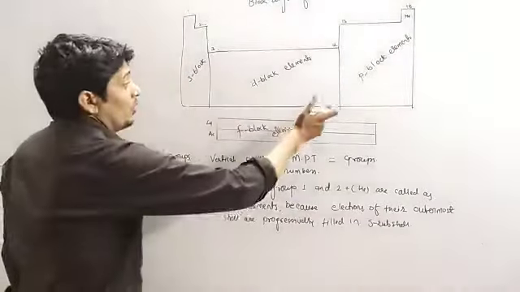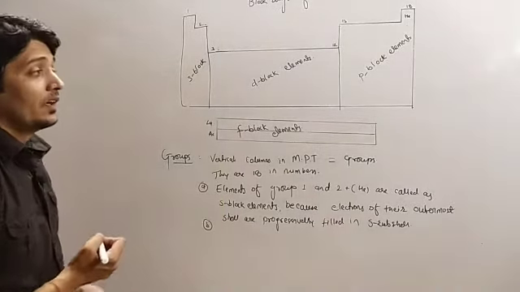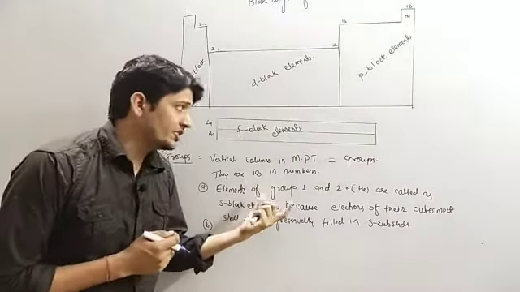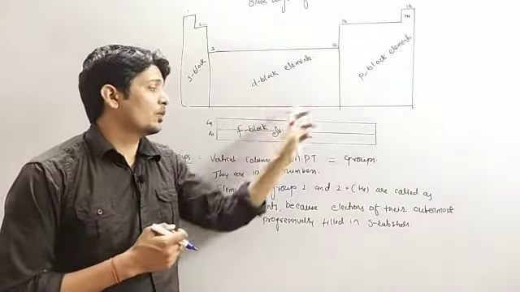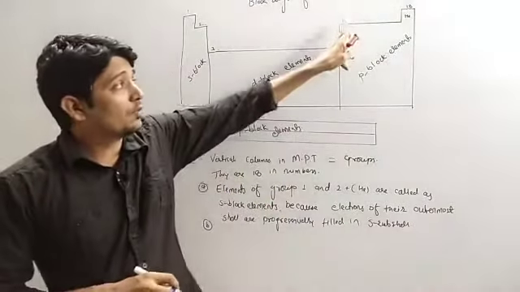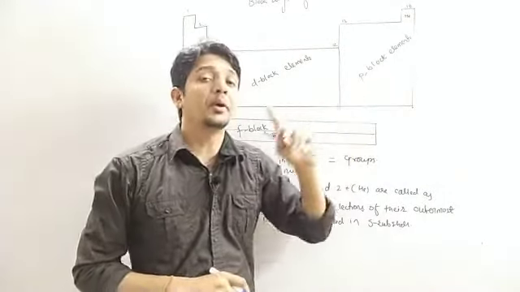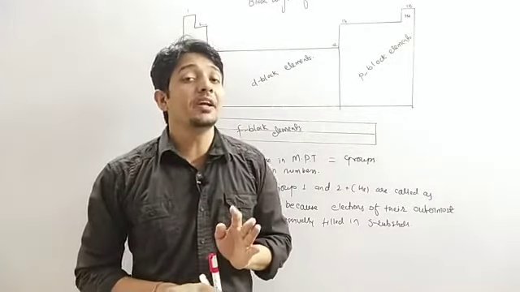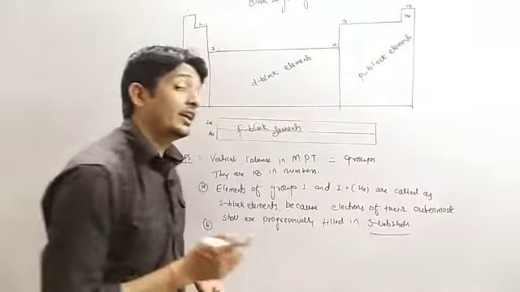Now about p block elements, the next point B. So this is the basis on which you have to write the definitions for the d block, p block and f block. I am just explaining you, okay. The elements of group 13 to 18 are called p block elements, because the electrons of their outermost shell are progressively filled in the p subshell. So instead of s subshell we have to write p subshell.